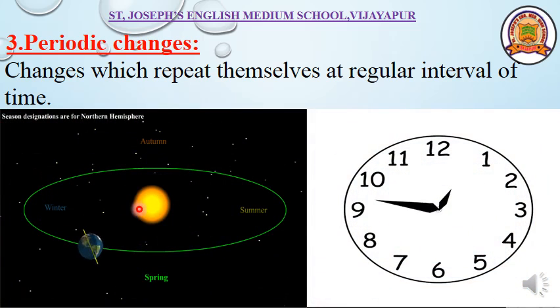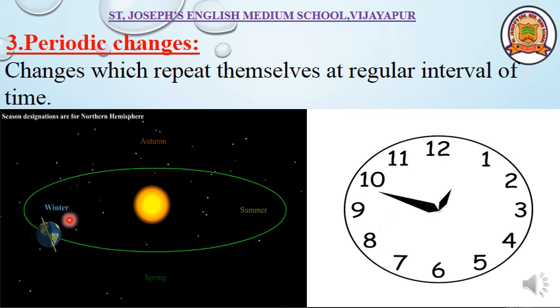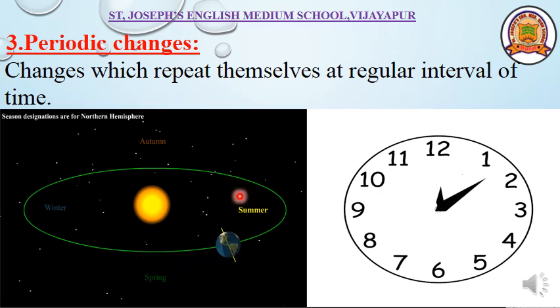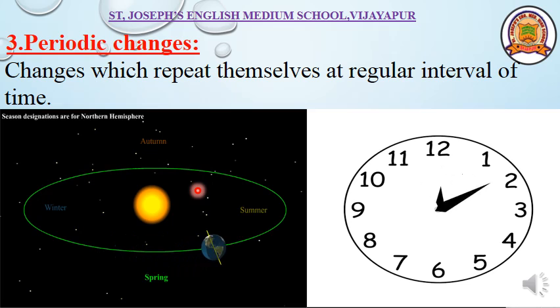You can see the rotation of earth around the sun. It takes 365 days. No, today it is too hot, I want to take only 5 days to complete the circle. Is it possible? No. There is a fixed path. Every season, you can see a season here. Winter, spring, summer, autumn. All these are different seasons which take place at an exact period of time.